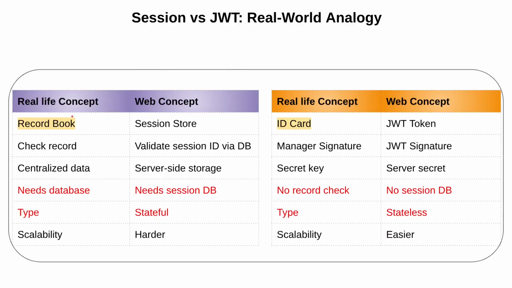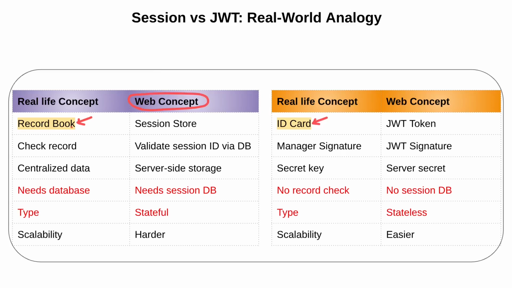Now what we have already done: the first example was the record book, keeping a record book, and in the second example the shopkeeper used the ID card. So now let's compare this real life concept with our web concept or software.